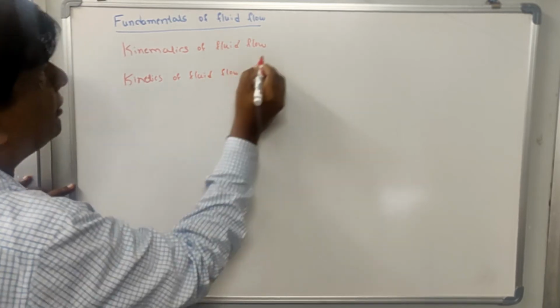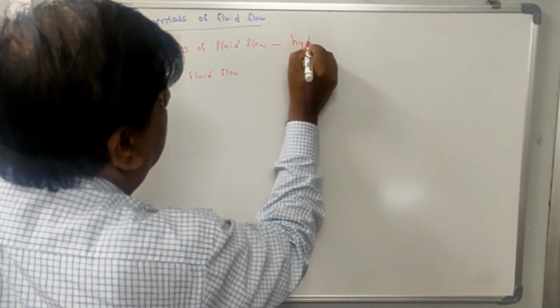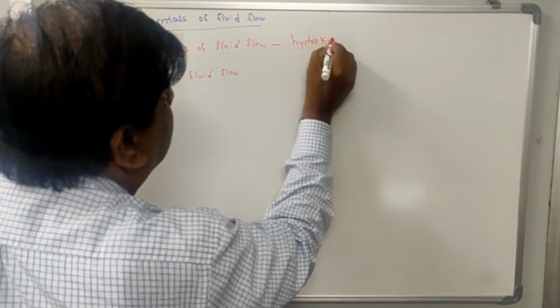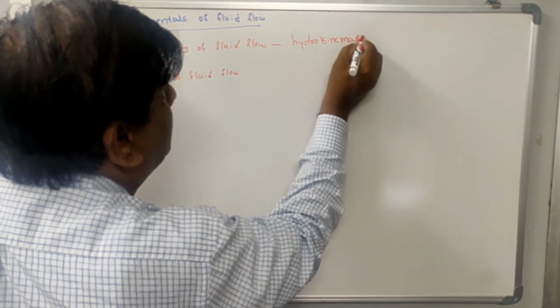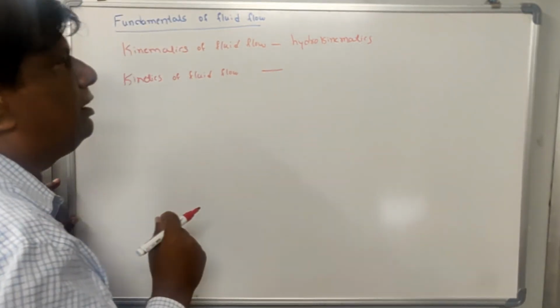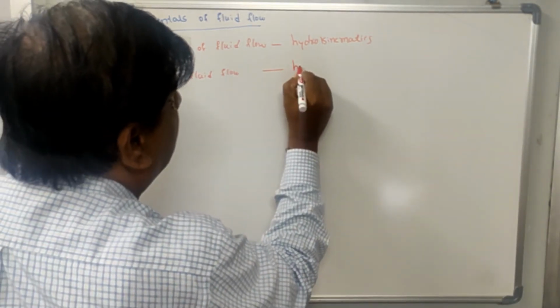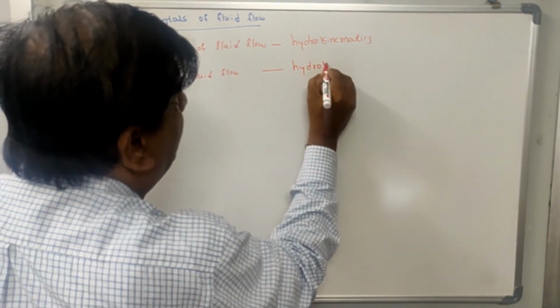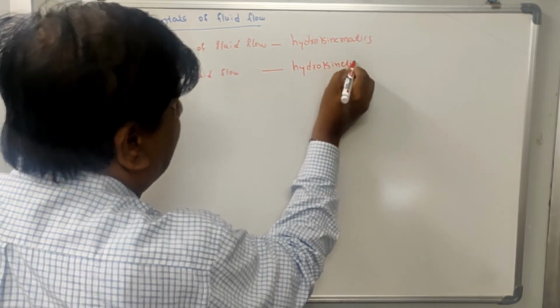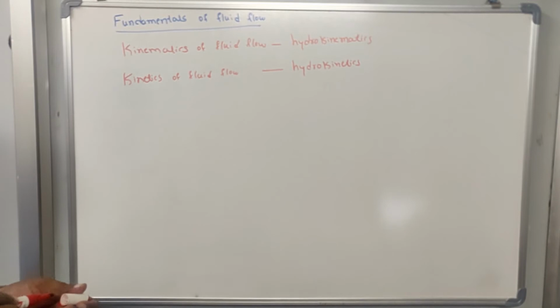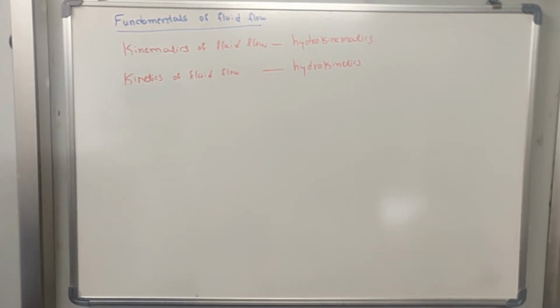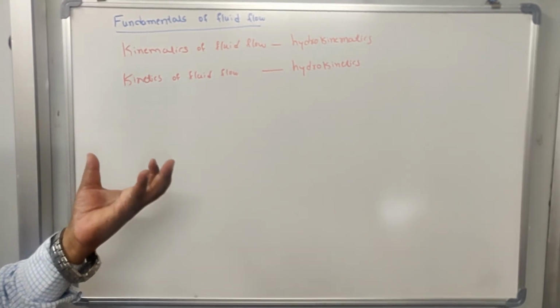You can also call this hydrokinematics, because we are also studying the kinematics of solids and kinetics of solids. So you can call it hydrokinematics or hydrokinetics. When you are applying the basic principles of kinematics and kinetics for the water, you can call it hydrokinematics and hydrokinetics. So, or simply you can call it kinematics and kinetics.